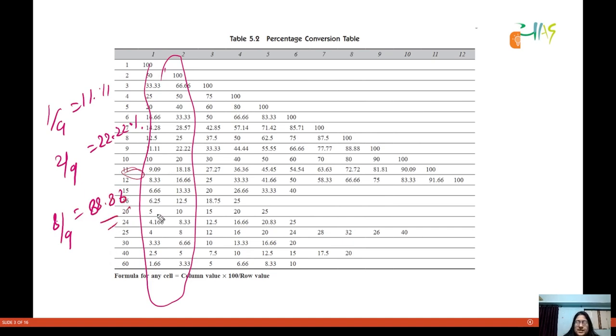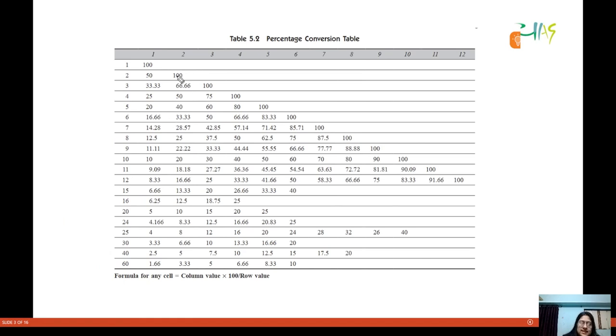Okay, for 10 it is obviously easy. For 1 by 11, if you remember, it is 9.09. Then you know for 2 by 11 is what? It will be 18.18, and similarly for 3 by 11 it will be 27.27, and so on. So I hope you will see this and become very comfortable with the ratio and percentage conversion table.